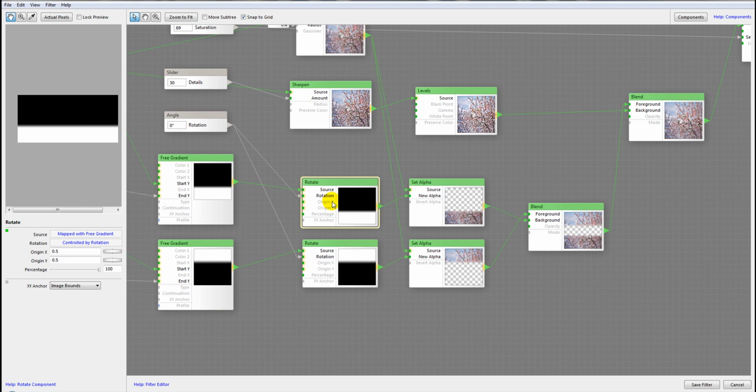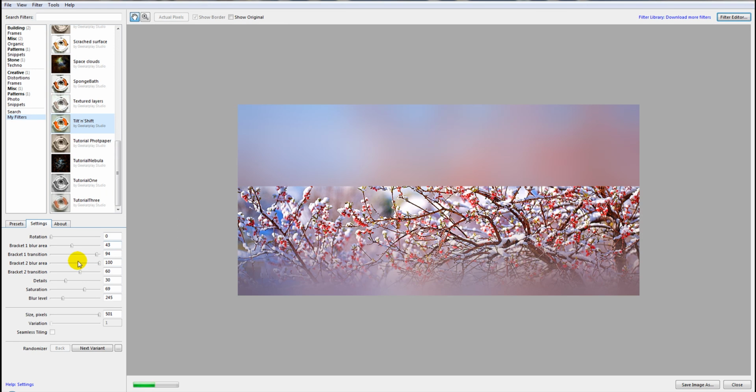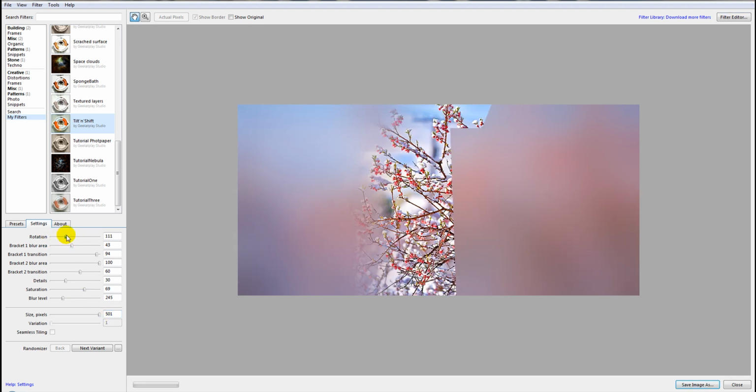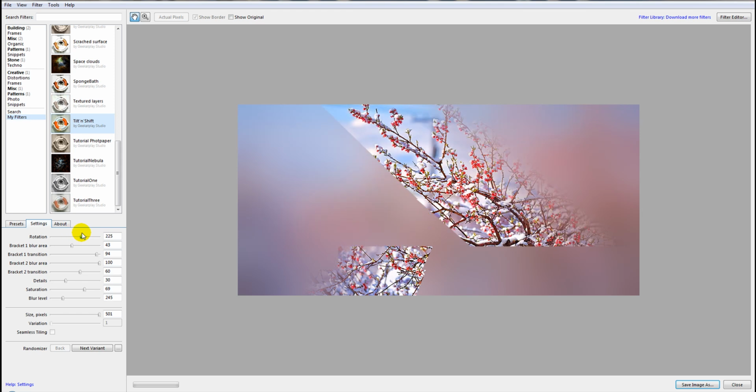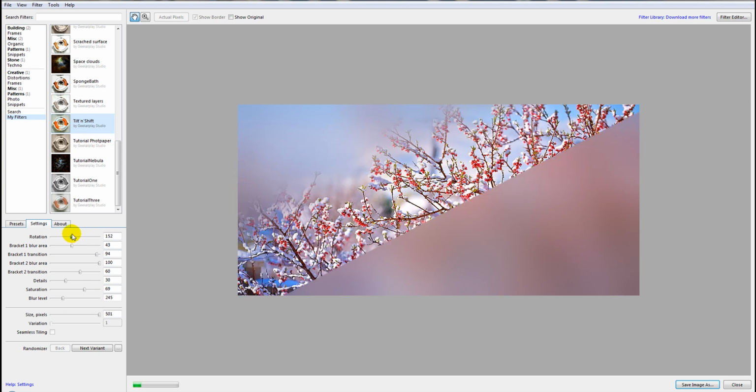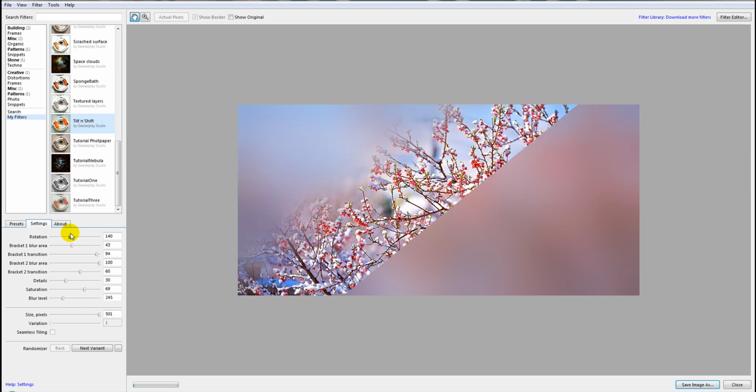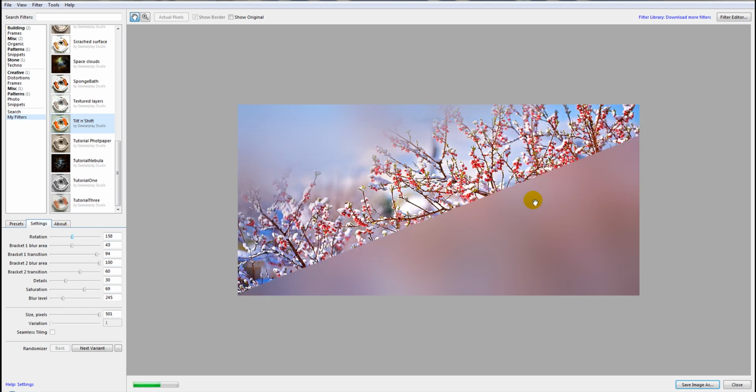Next we're going to add rotation. The reason we have rotation is in case I want my blur going vertically or in any other shape, I can go inside and rotate the angles for this. The reason I originally added this is that with tilt and shift, if you work with a lens, you may want to create an angling type of blur, or use it for a different effect. So this gives a little bit more flexibility with our filter.